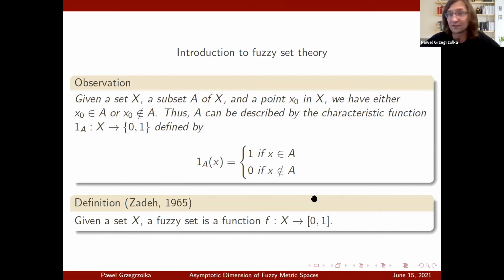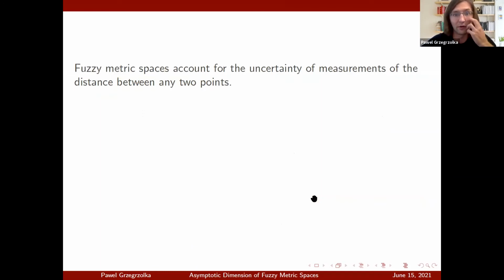So now fuzzy metric spaces should also somehow account for uncertainty of measurements. How do they do it? Well, for metric spaces, we take two points and we say the distance between these two points is 7. We are very sure about it whenever we have metric spaces, right? If I give you two points, you can always tell me the distance. But in real life, it's quite hard to determine the distance between any two points. We are more likely to say that if I give you two points and I give you the number 7, you can say, well, I am 80% certain that the distance between these two points is smaller than 7.